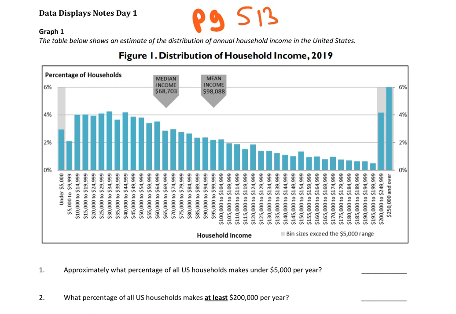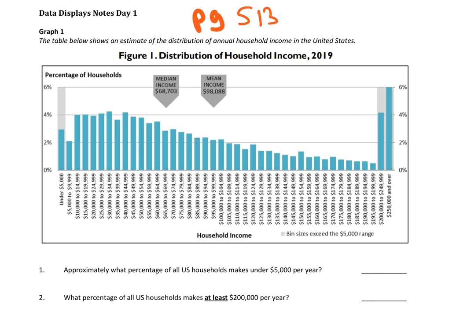Hi everyone. So today we're going through some data displays and trying to learn how to read them. So first we're on page 513 in your binder. So grab that and let's work on this. So we've got this kind of crazy big chart here. It says distribution of household income 2019.